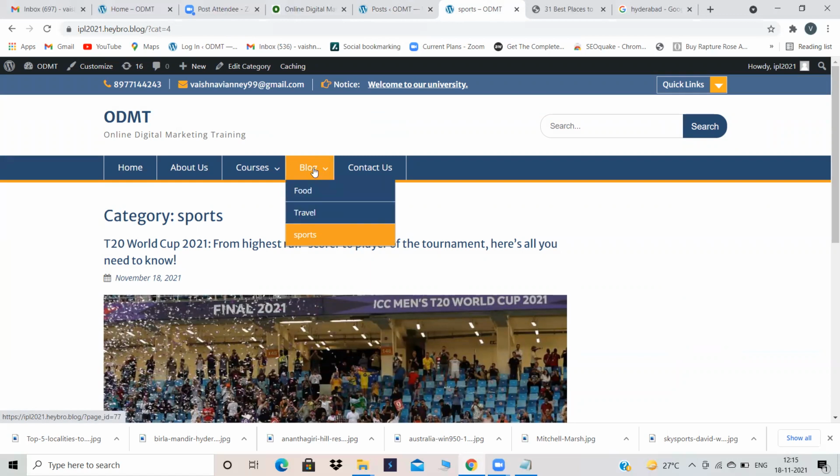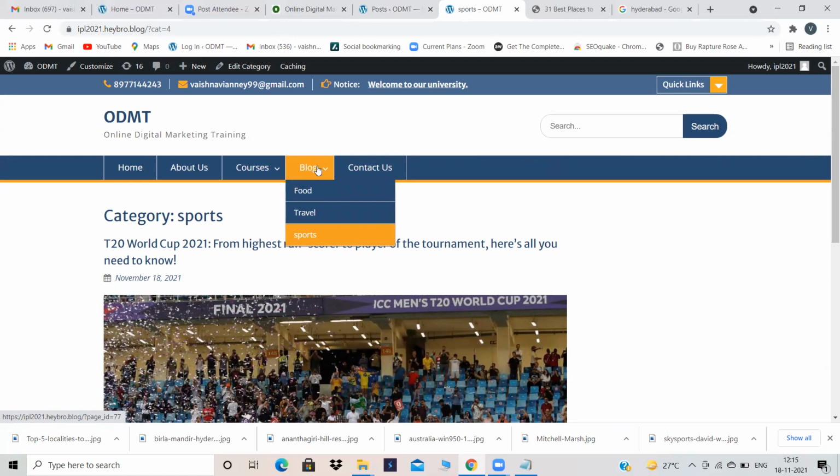Don't add categories directly to the menu, because there will be n number of categories. For a big website, they maintain so many categories. Websites like NDTV maintain so many categories. You cannot add every category to the menu. At that time, you create a page called blog, or whatever it is, it's your wish, and keep those categories under that particular blog. Okay, up till here you both have understood.